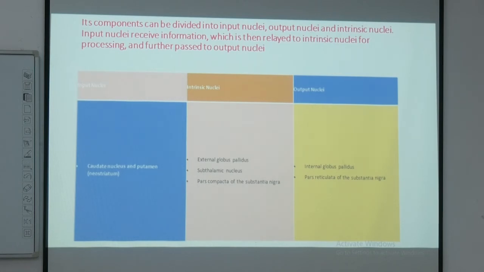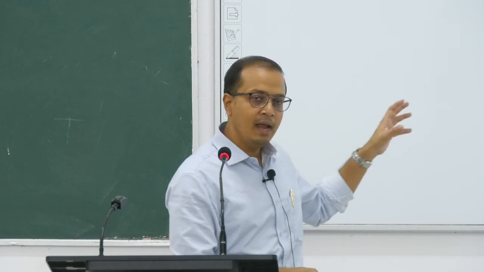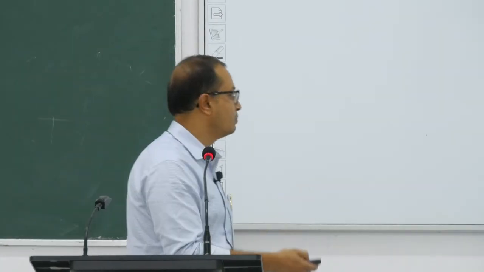So, based on how the fibers come in or go out, there are input nuclei, output nuclei and interchanging nuclei. Another classification of the basal nuclei is also possible. We have talked about two possible classifications: the anatomical classification and the functional classification. Based on how the fibers end on different nuclei, another classification of the basal nuclei is also possible.